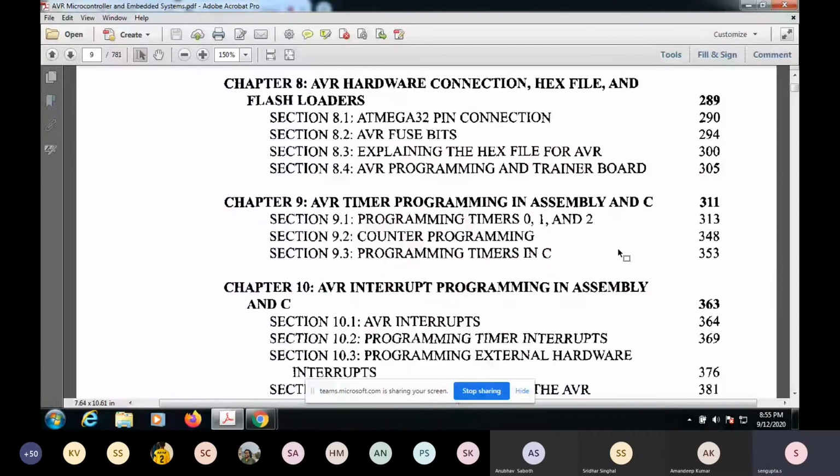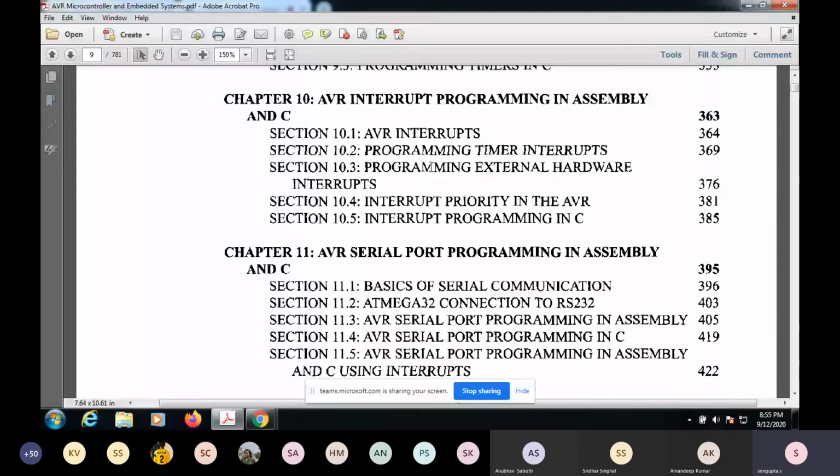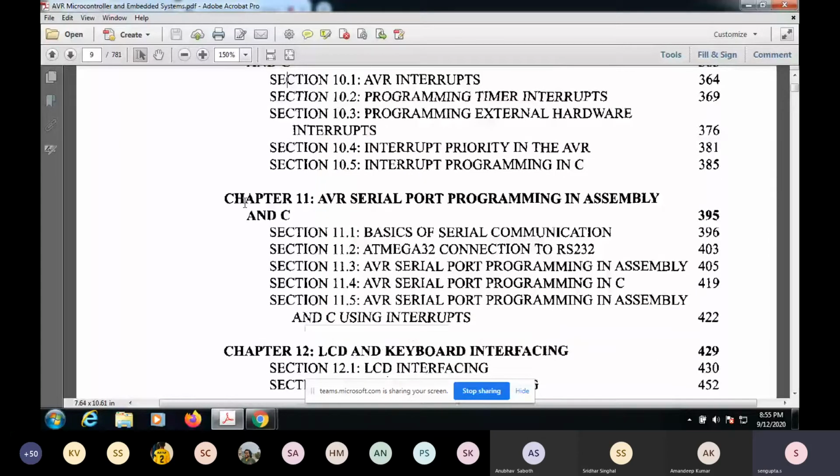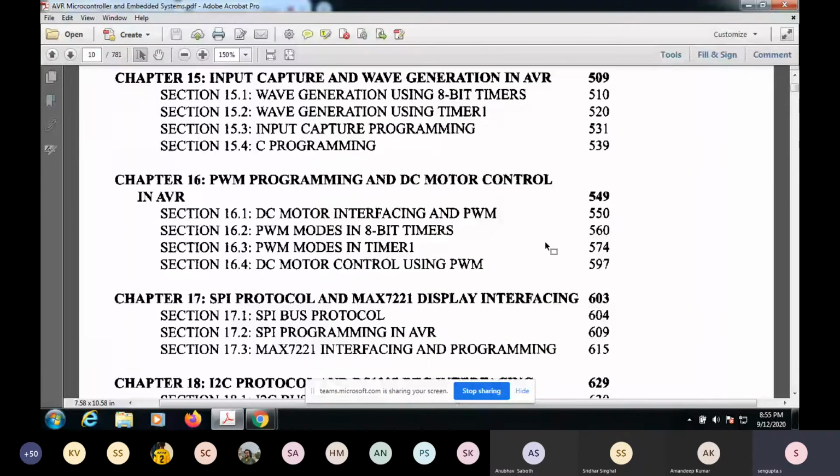AVR interrupt programming is important for doing slightly advanced things, but yes, this is supposed to be important. Others, I think you can do on your own.